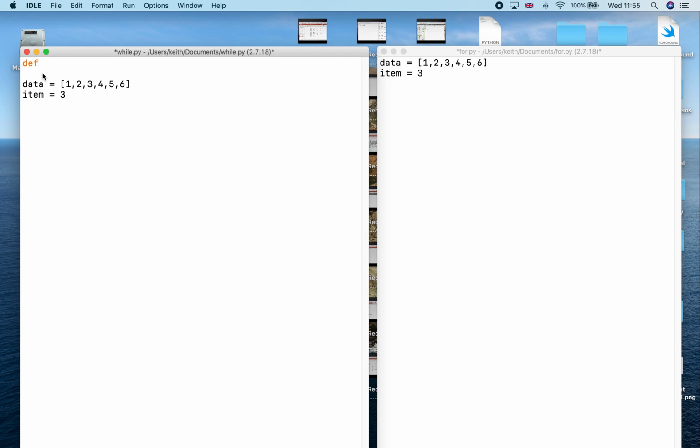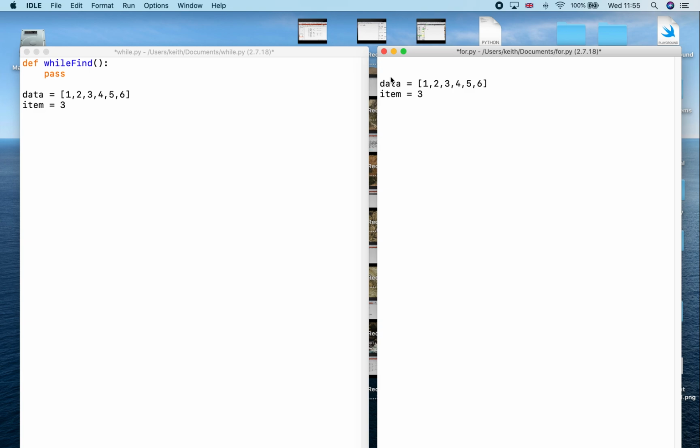So this would be my while loop. So if I call it while find, so it's the while find, and I'm just going to put pass in there at the moment, and that's fine. I'm going to do exactly the same on this side, but this is my for loop, so I'm going to call this def for find, and the parameters need to go into here.